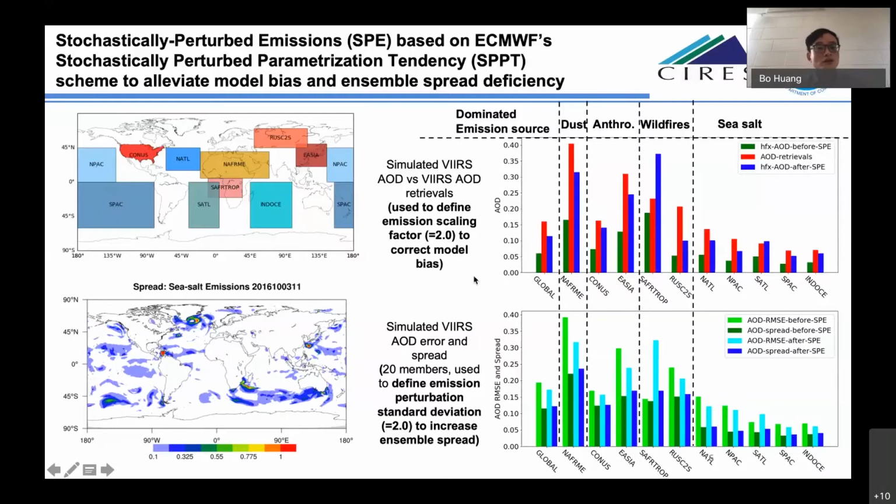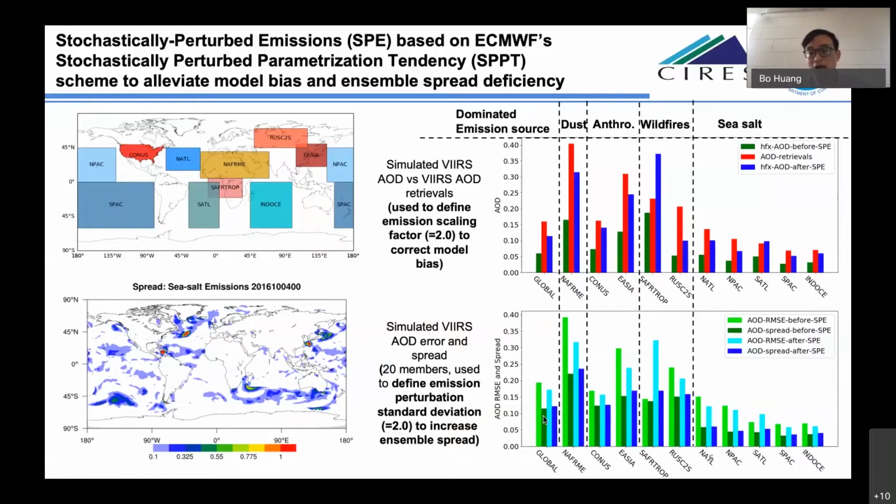The second purpose of SPE is to perturb the emissions so we can increase the spread. The left animation shows an example of sea salt emission spread. To calculate the emission perturbation standard deviation, we first calculate the modeled AOD RMS error and spread from 20 members, as shown in the light green and dark green bars correspondingly.